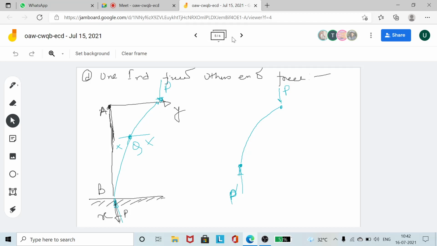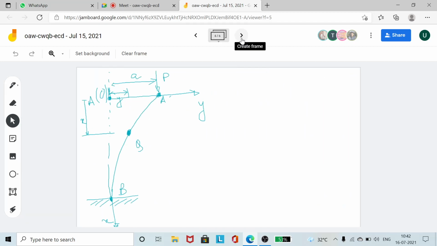So when it has actually deflected, let us assume we are taking a cross section AQ. Let us draw the free body diagram for the portion AQ. At the point A there is a compressive force P, and at the point B there will be a restoring moment. Let us take that restoring moment to be something like Mx.